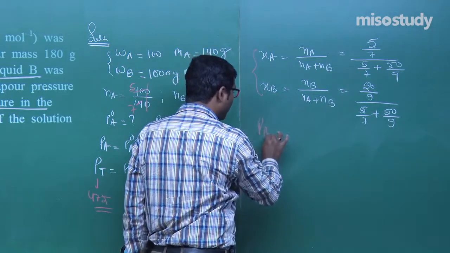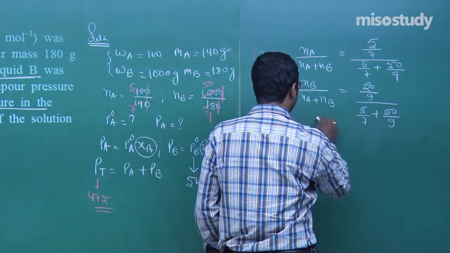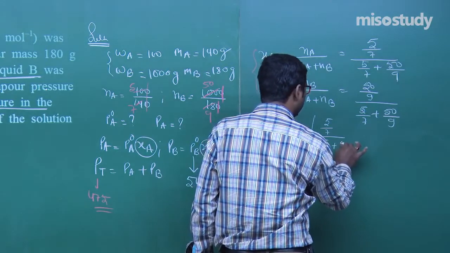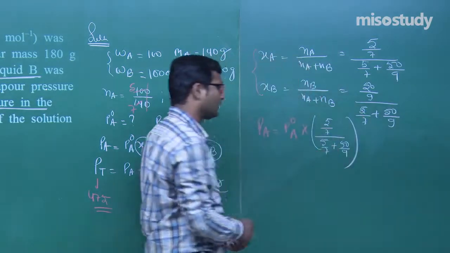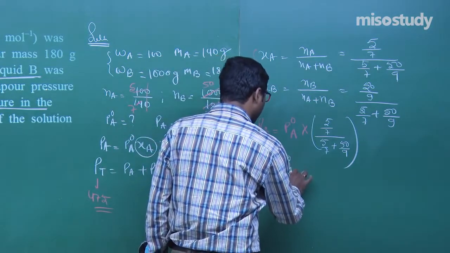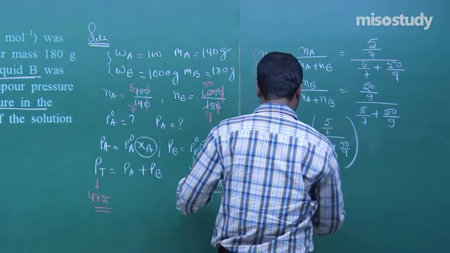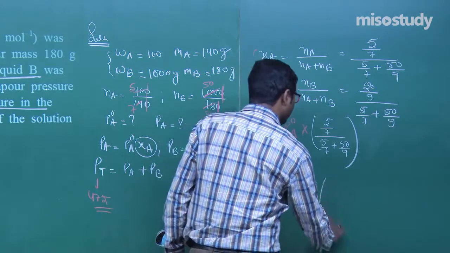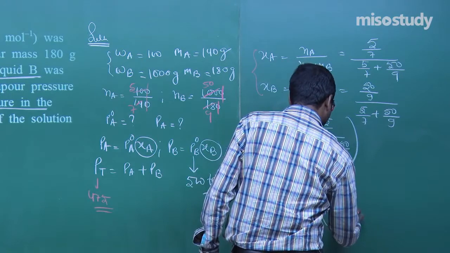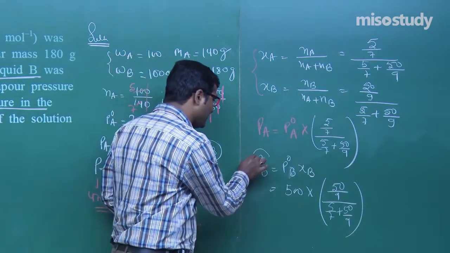What do we get? PA is equal to P naught A into XA. XA is 5 by 7 upon 5 by 7 plus 50 upon 9. Clear? Now put this value, PB is equal to P naught B into XB. What is P naught B given here, my friend? 500. And what is XB, my friend? 50 upon 9 divided by 5 upon 7 plus 50 upon 9. What do we get? We get PB here.